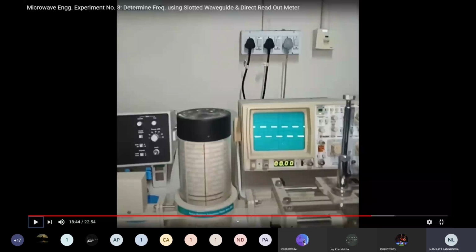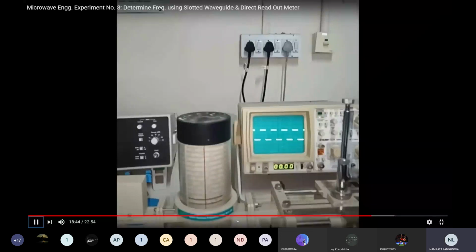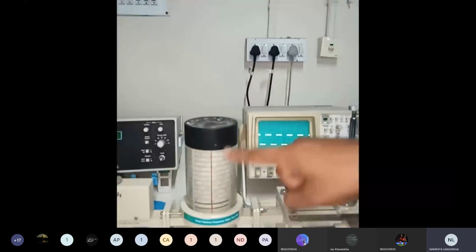What is the second method? Operation by using direct frequency readout meter. This is our direct frequency readout meter. This is your KVT.